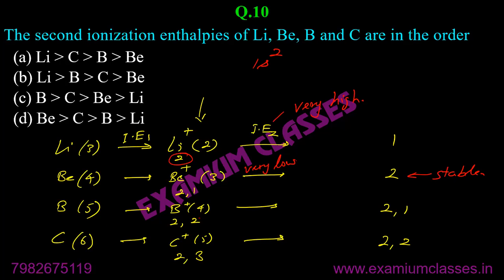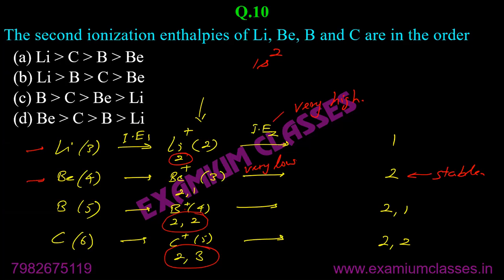Boron, it's in 2, 2. It will require somewhere between lithium and beryllium, because it is neither attaining noble gas configuration, nor is it in a stable state configuration. But there is a subtle difference which I'll explain. Similarly for carbon also.